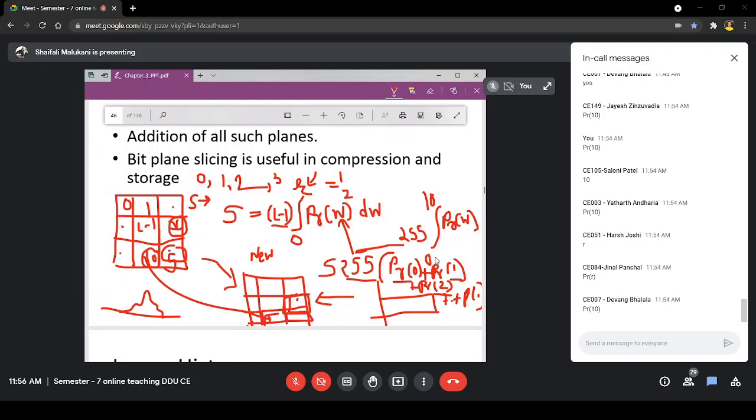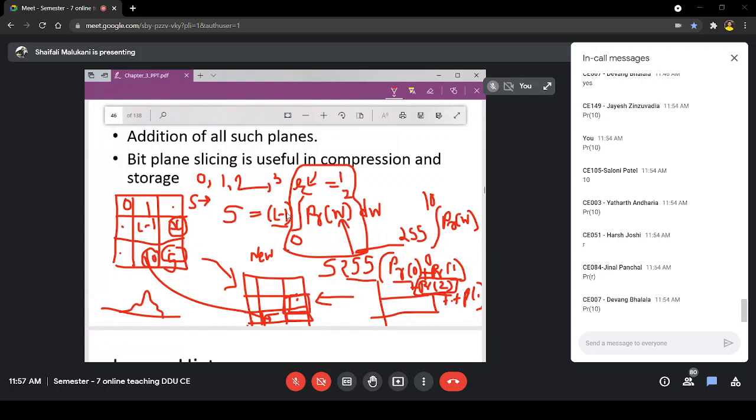Every time, for r equal to 1 I will have two terms to add, for r equal to 2 I will have three terms to add. Since probability cannot take a negative value, the summation will always result in a positive number, an increasing function. In the worst case, the probability of occurrence of 2 is 0, meaning that value never occurs in your image.